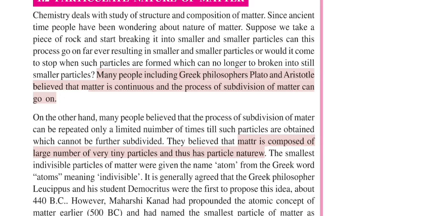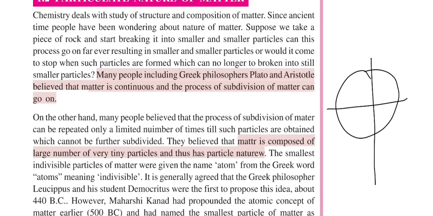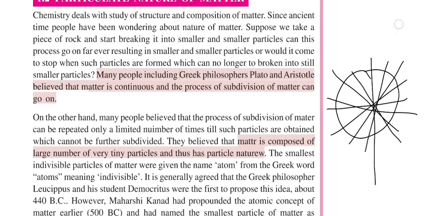Imagine I have a rock, or a circle. If I take this circle, or a rock shaped like a circle, and I cut this, I can divide it into 4. Now I divide it again, and again, and again, until it becomes tiny, and I keep dividing these tiny particles.